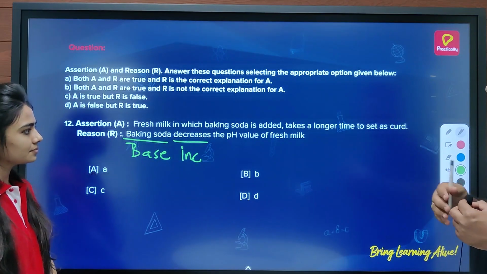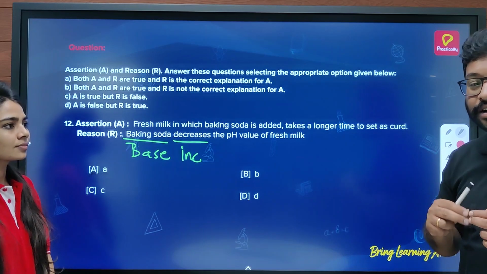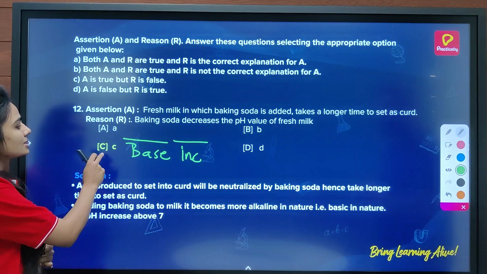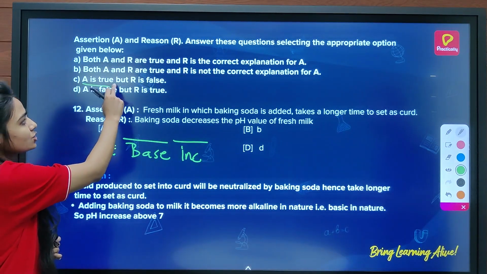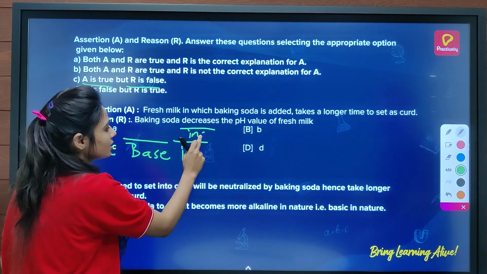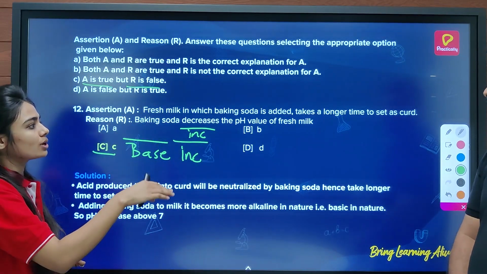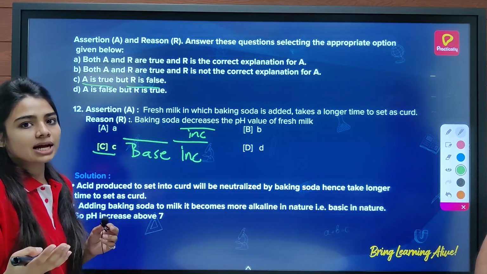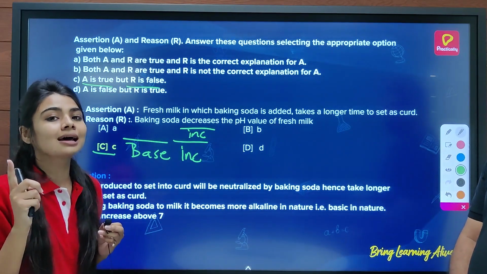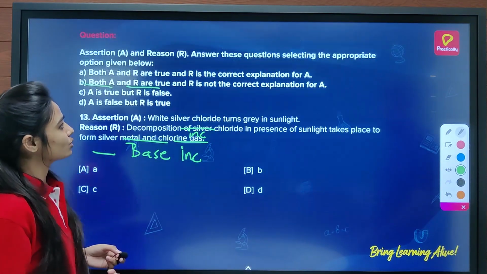So fresh milk in which baking soda is added takes a longer time to set as curd, right? So here, let's see the answer. The answer is C, because A is true and R is false, because it increases the pH. Okay. So when fresh milk is added with baking soda, it takes longer time to set as curd, because in curd you know that there is an acid which is known as lactic acid. Okay. Now moving towards the next question.